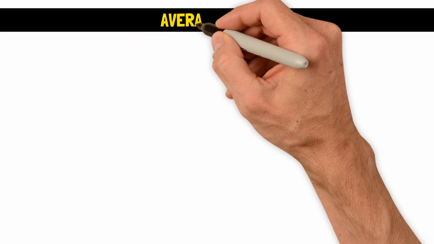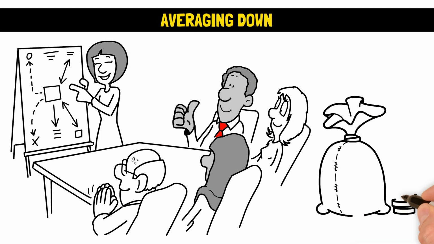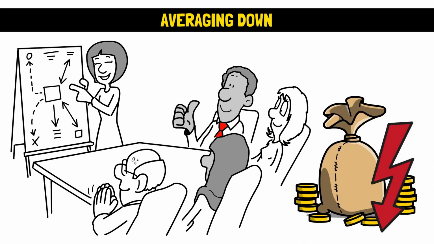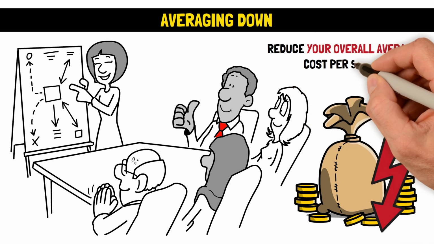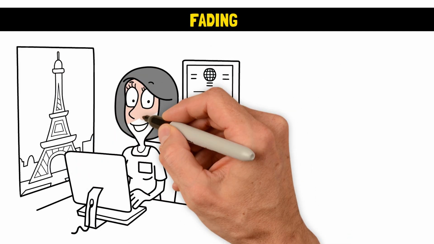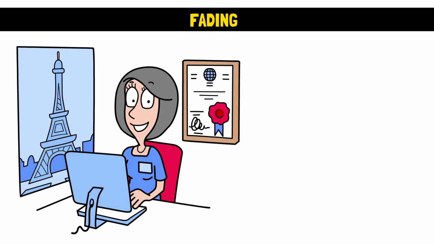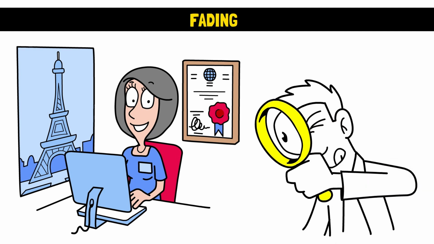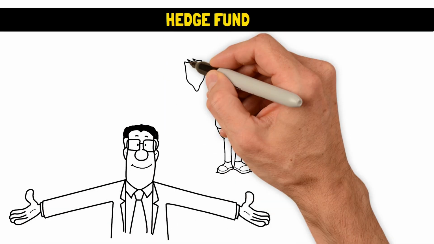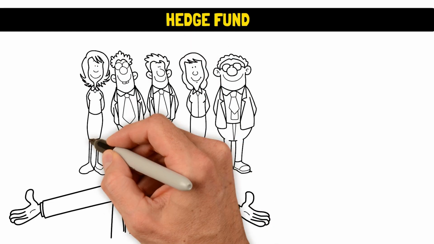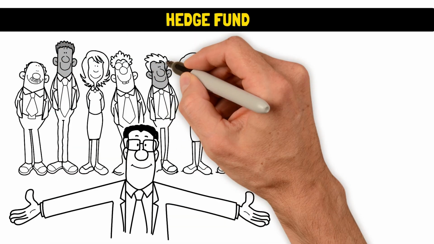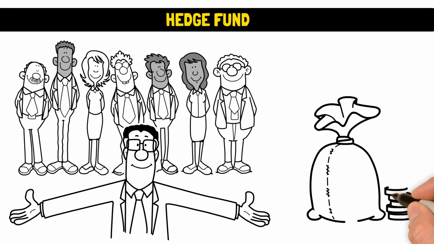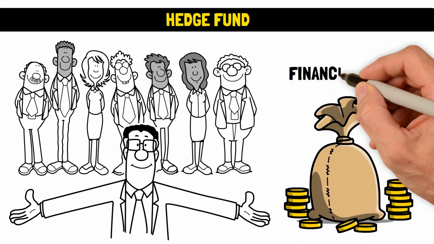Averaging down is an investment strategy that involves purchasing additional shares of stock at a lower price than your initial buying price to reduce your overall average cost per share. Fading. This is a strategy that involves taking a position that is contrary to the prevailing market trend based on an analysis that suggests trend reversal. Hedge fund. This is an investment fund that arises from a pooling system that employs difficult trading techniques and strategies to generate high returns for investors while using other financial tools.